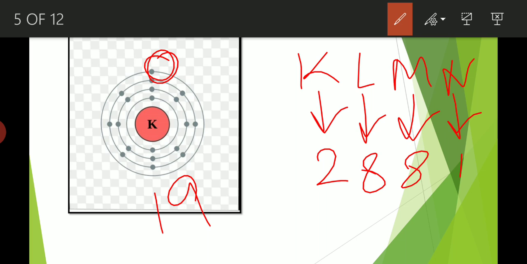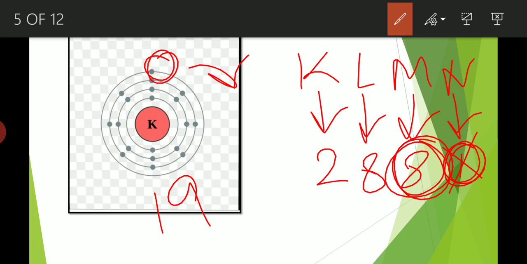So how can the potassium atom be stabilized? By losing this particular electron. If this electron is lost, then the last shell will have 8 electrons. In this way, the potassium atom will stabilize itself. But this phenomenon will occur when this atom combines with some other atom to form a compound.